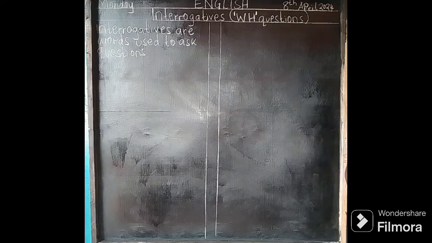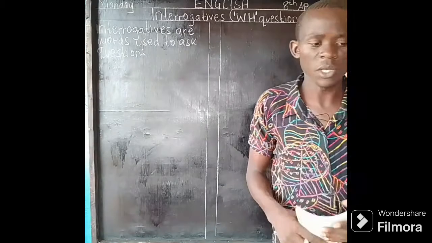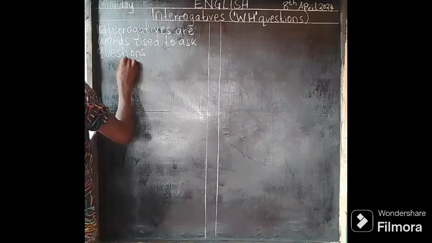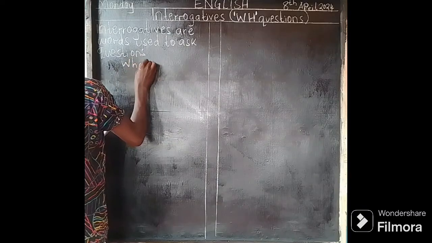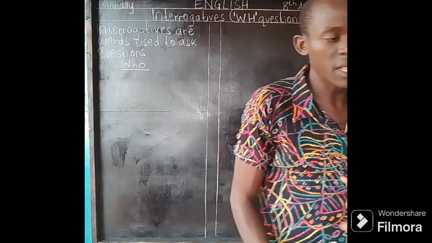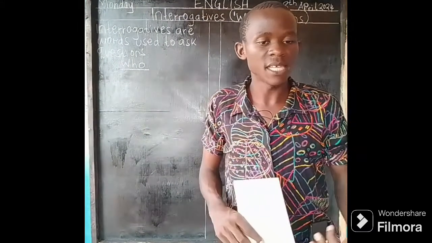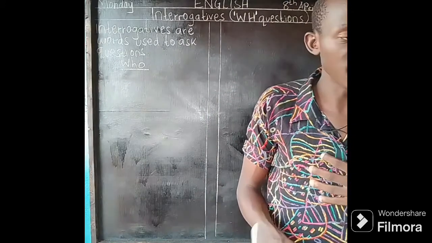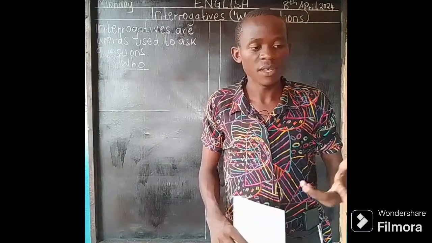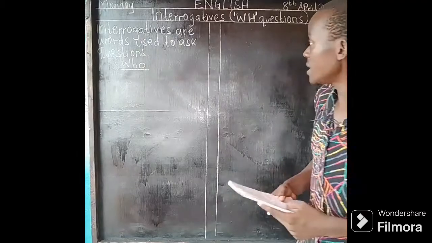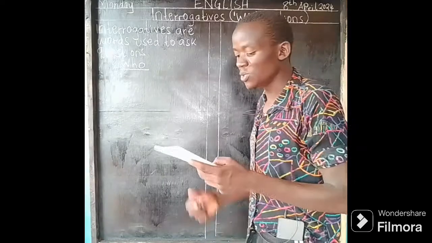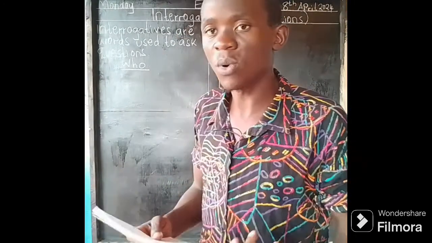So today we are going to look at 8 types of the commonly used interrogatives, and the first one will start with the interrogative who. Before we continue, one thing you should know about interrogatives: they start at the beginning of a sentence. Is that okay? So the first interrogative is who, which is used to ask about a person, people, or their identity.